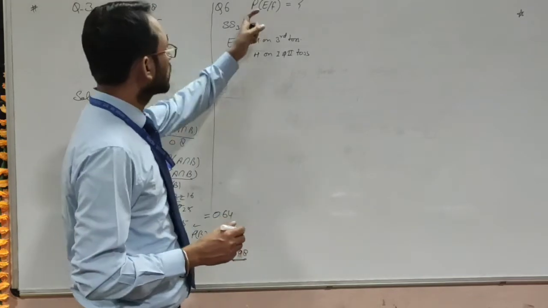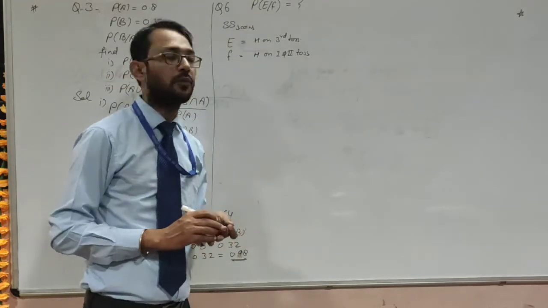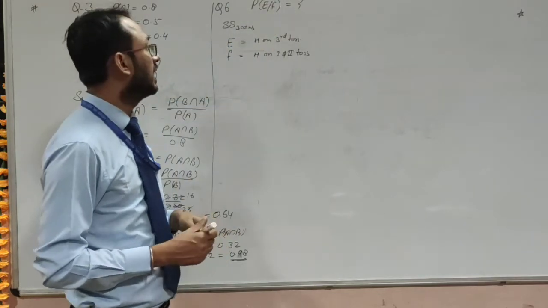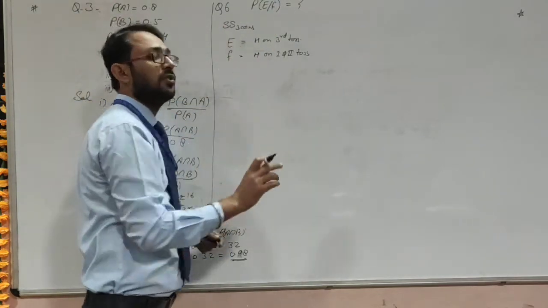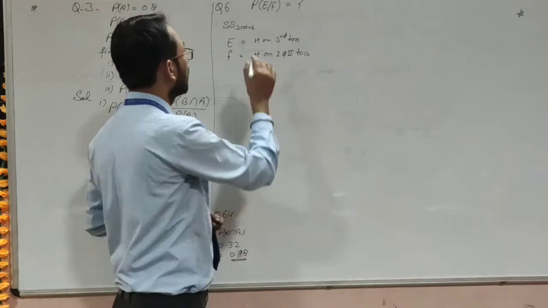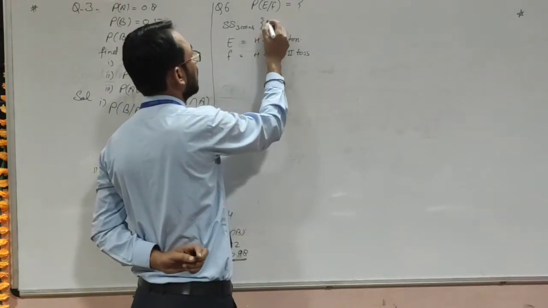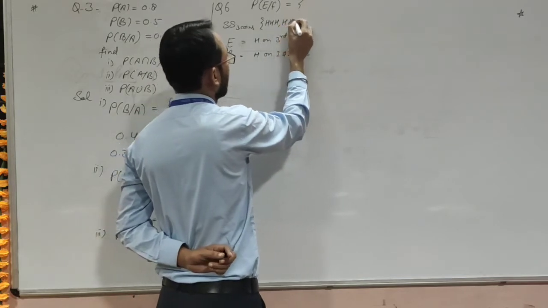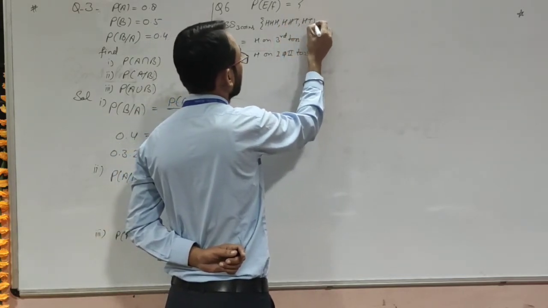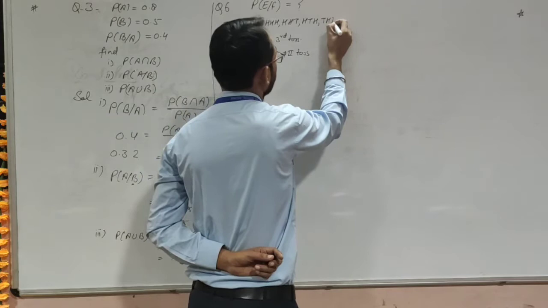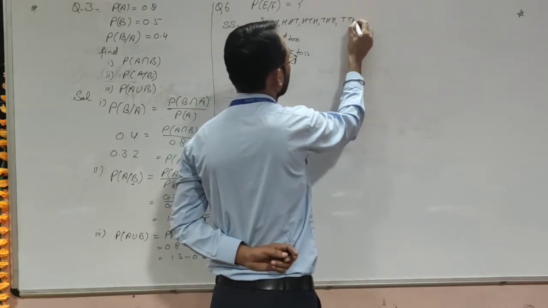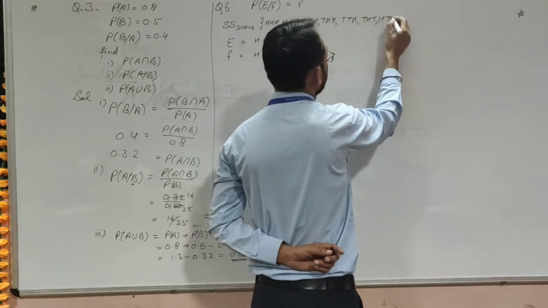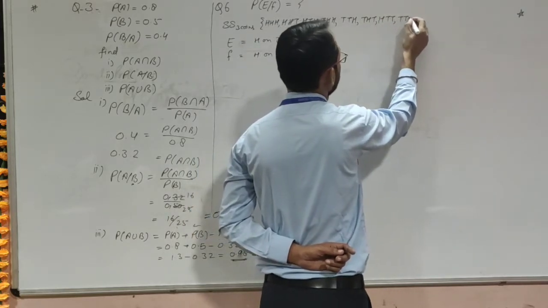Yes, beta, in this question we need to calculate the probability of happening of event E when F has already happened. This is the condition for 3 coins. When we toss 3 coins, the sample space will be HHH, HHT, HTH, HTT, THH, THT, TTH, and last TTT.